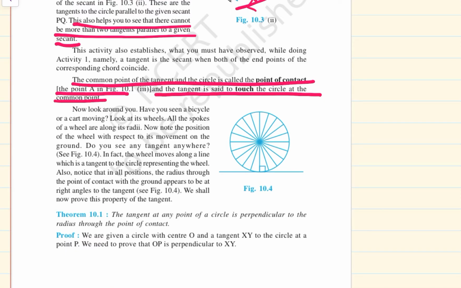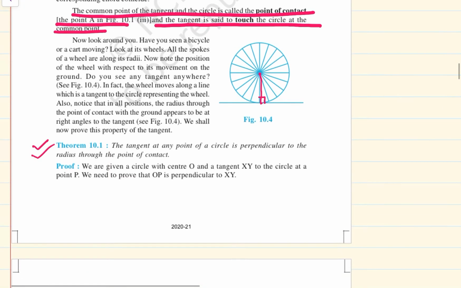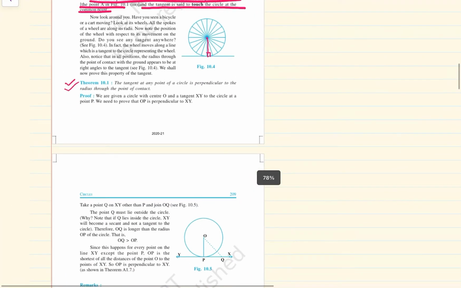We shall now prove this property of the tangent. So, we have to prove that at the point of contact the radius is always perpendicular. This is your first theorem. The tangent at any point of a circle is perpendicular to the radius through the point of contact. Important theorem. Now let us prove that theorem.